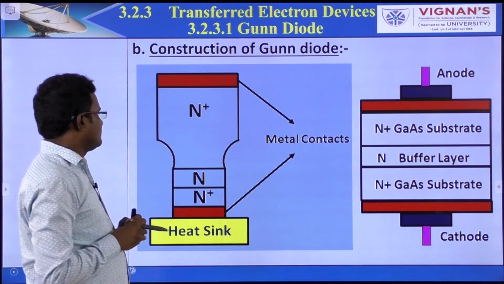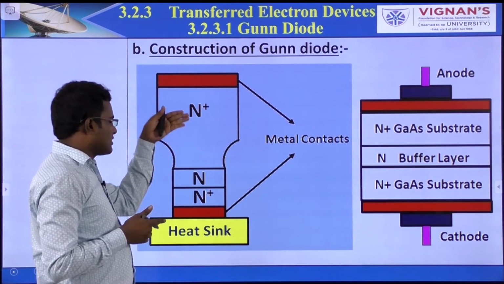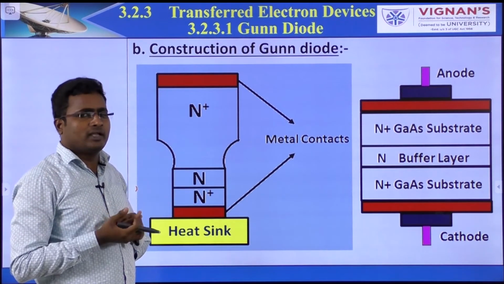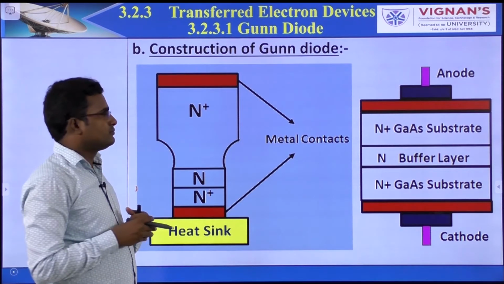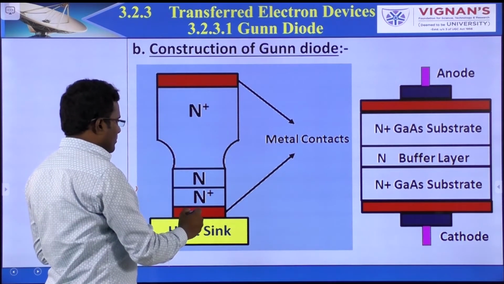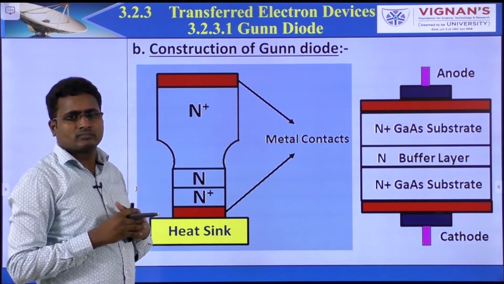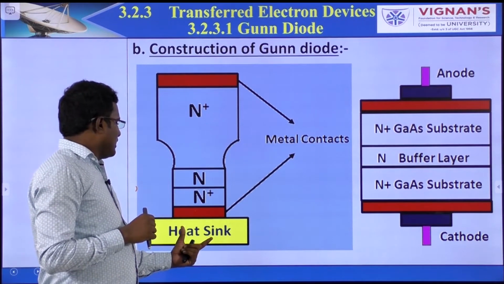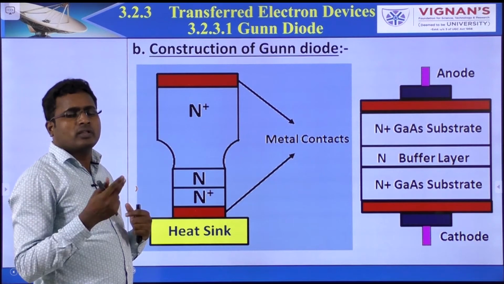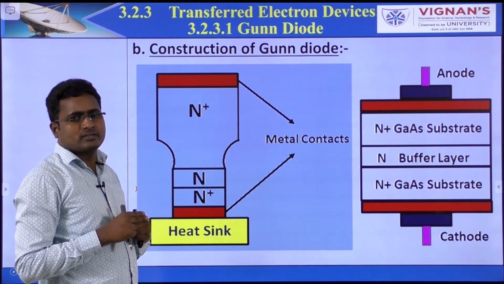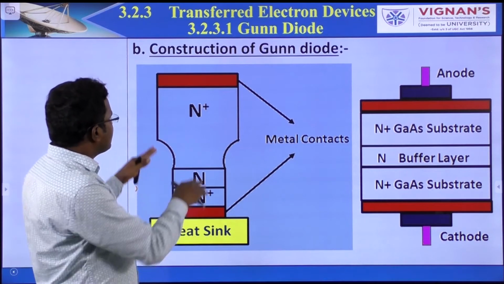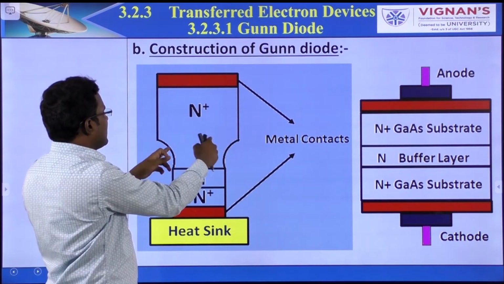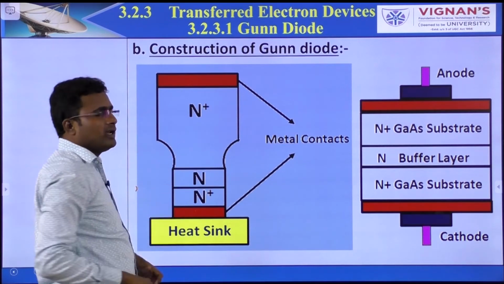Coming to the construction. Here 2 N plus layers, top and bottom, and in the middle an N layer. N plus means heavily doped layer. N means normally doped. The top and bottom are the metal contacts for connecting the electrical terminals. A heat sink is also there for dissipating the heat loss. This is from the fabrication point of view. Here the n plus layer is a little bit large compared to the remaining n and n plus layer.